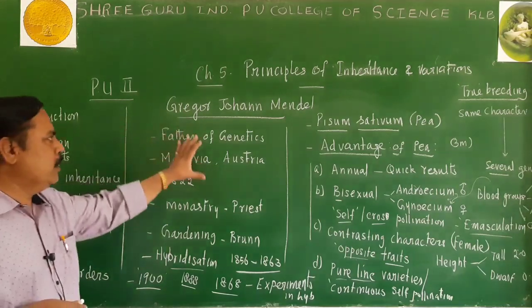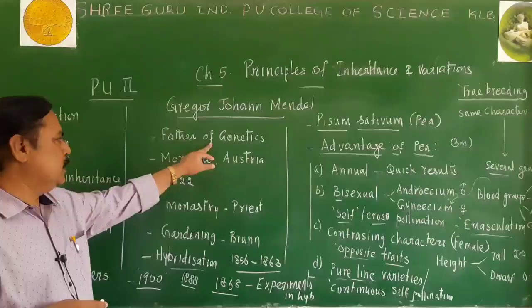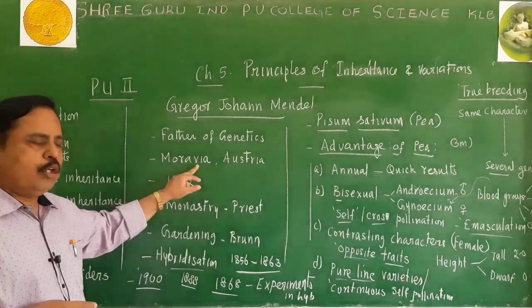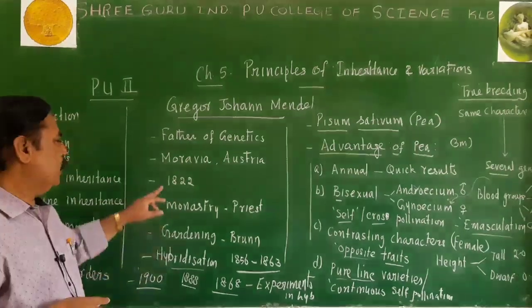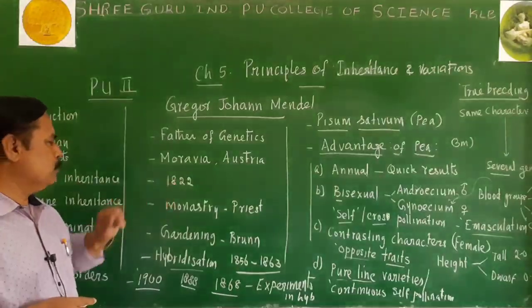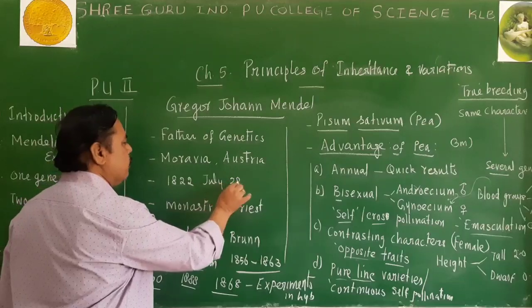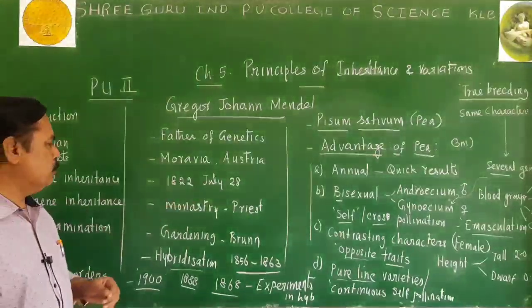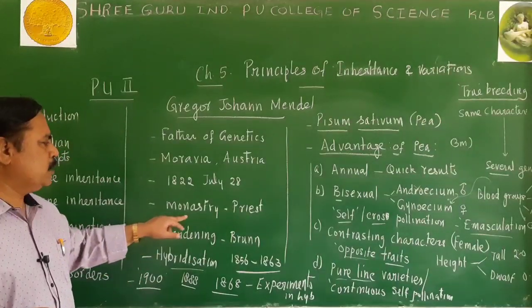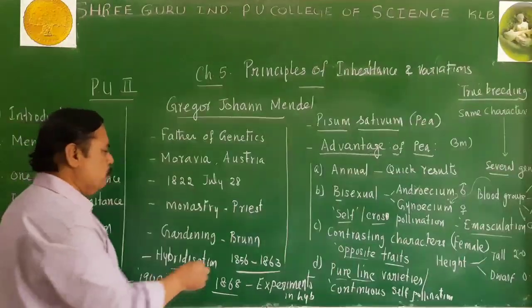Then I gave you some introduction about Gregor Johann Mendel. He is considered the father of genetics. He was born in Moravia, a place in the country called Austria. In 1822, around July 28, is the birth date of Mendel. More than 200 years ago, Mendel was born. He worked in a monastery as a priest in the place called Brunn.